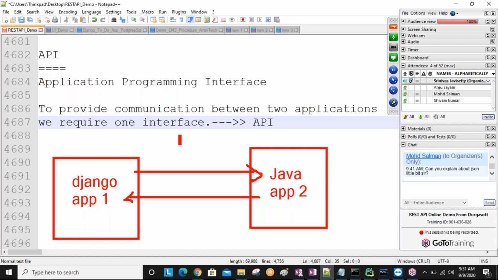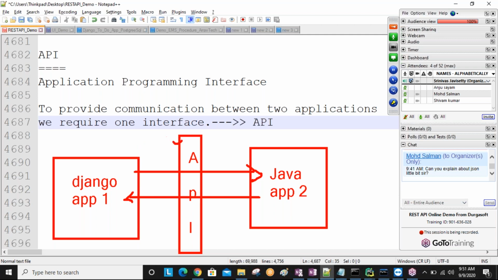That mediator is called API. Via this API, my Django application interacts with the Java application and the Java application interacts with Django.